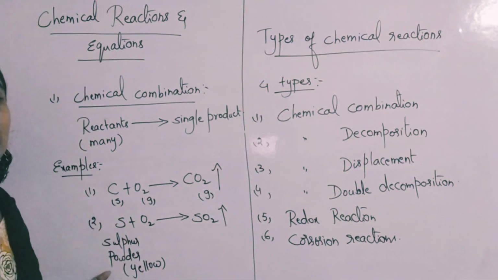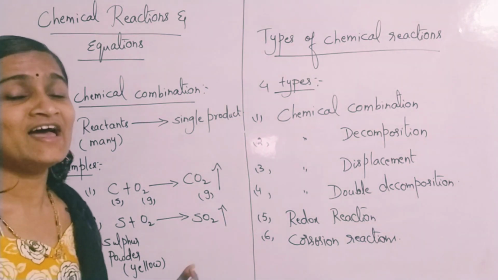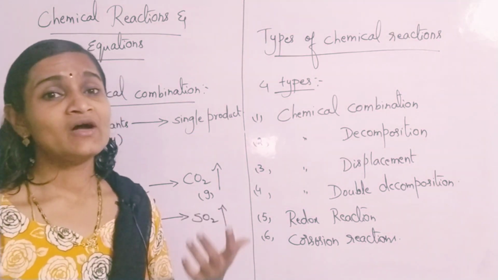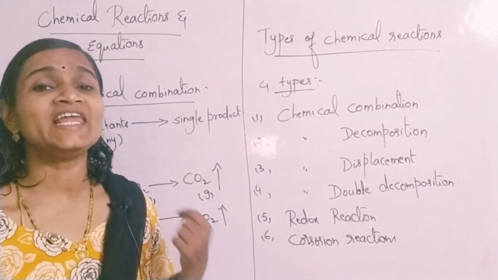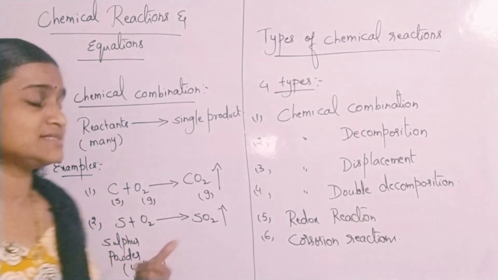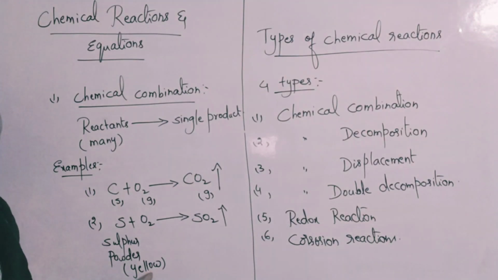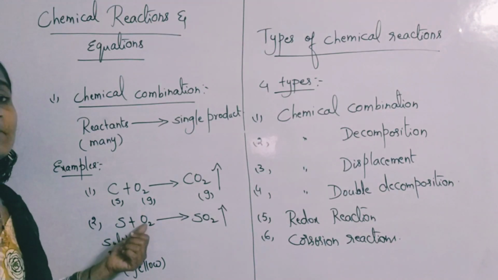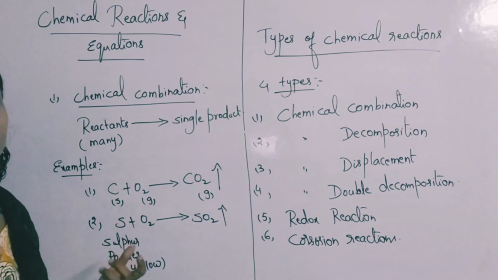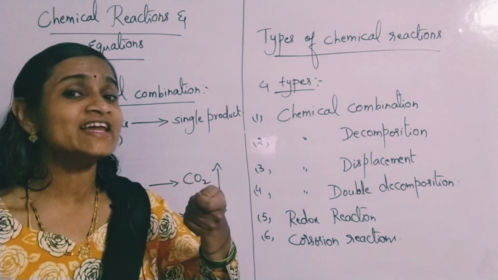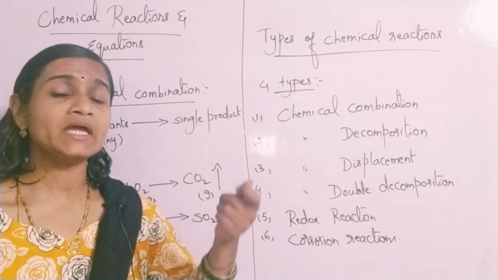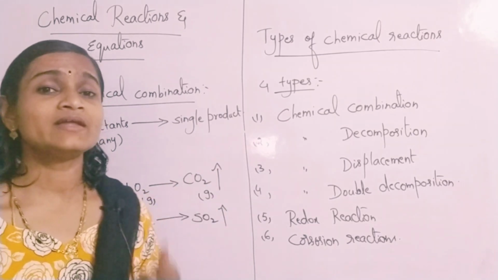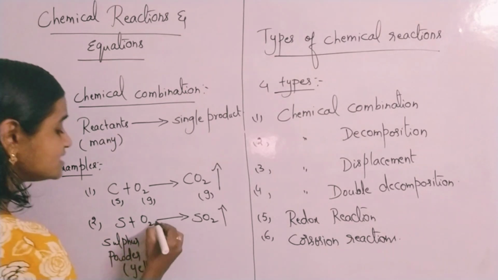It is like Complan Kesar Badam color. I think you all have an idea. It is a pale yellow colored powder. If you take a deflagrating spoon and burn the sulfur powder on a flame, then sulfur catches fire and it burns with a blue colored flame.